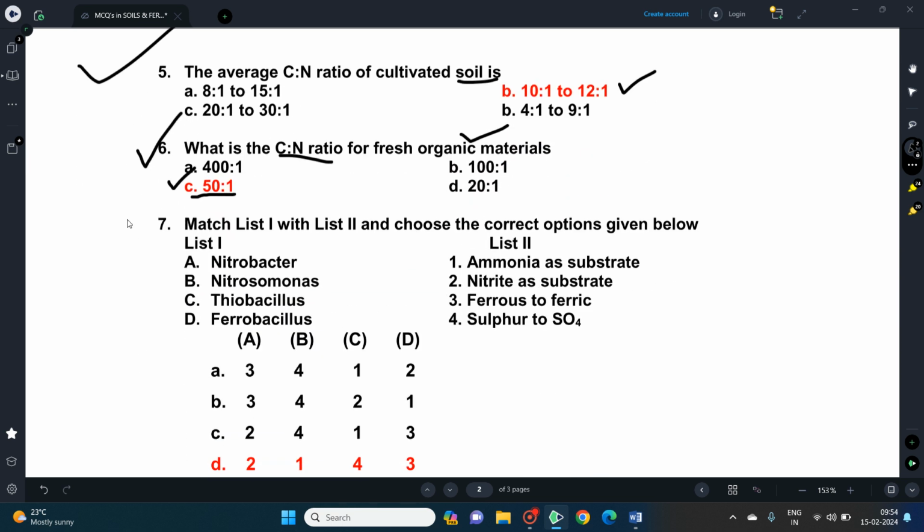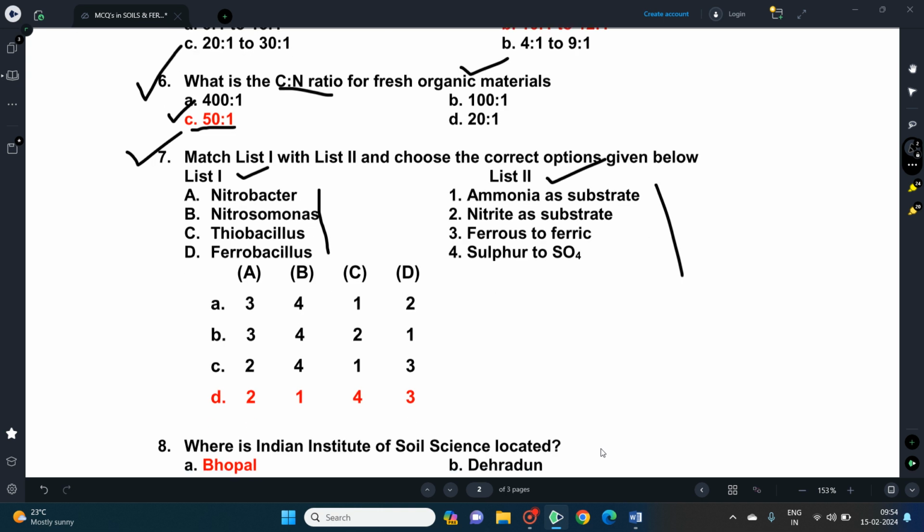We can move on to the question number 7, which is match the following, and 4 points are given in list 1 that have to be matched with list 2. For this match the following, nitrobacter needs nitrite as substrate, and nitrosomonas needs ammonia as substrate.